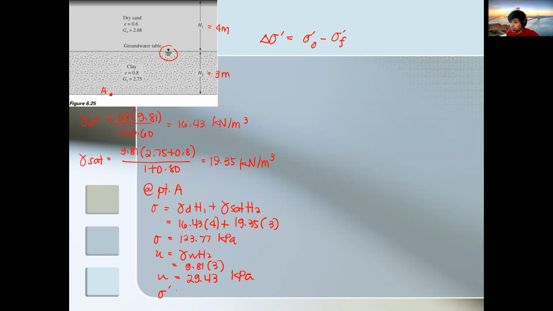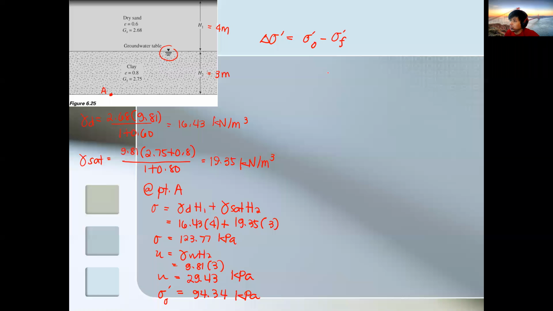So effective stress is 123.77 minus the pore water pressure, so that's 94.34 kilopascal. So this will be our sigma prime original, right?